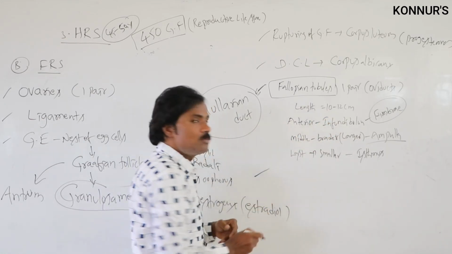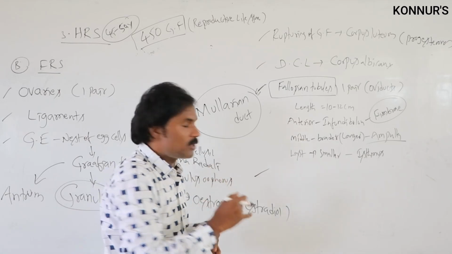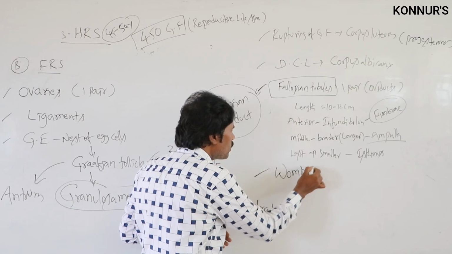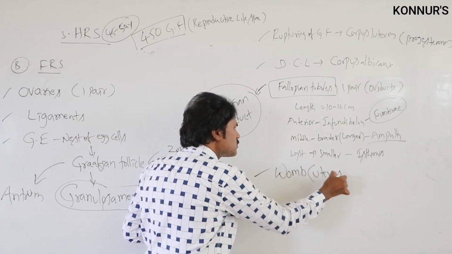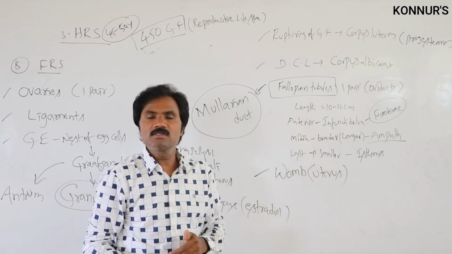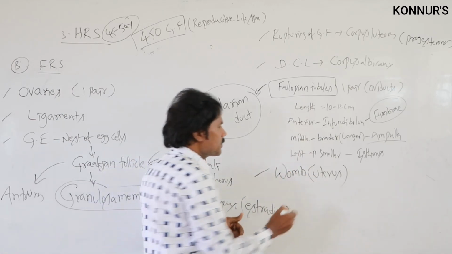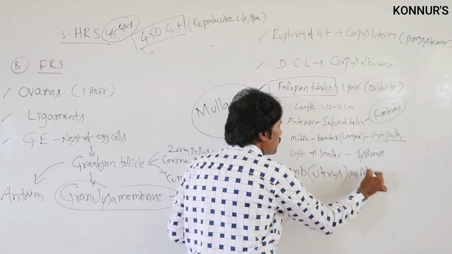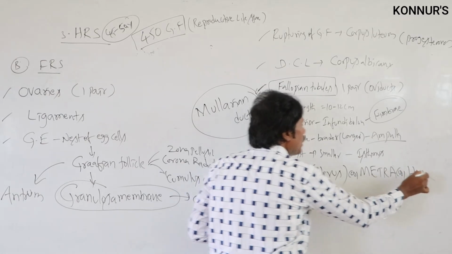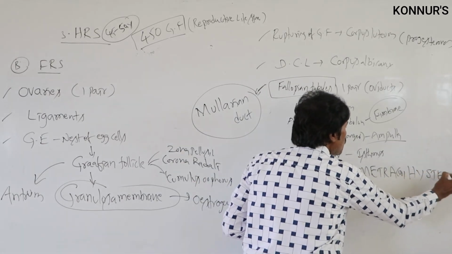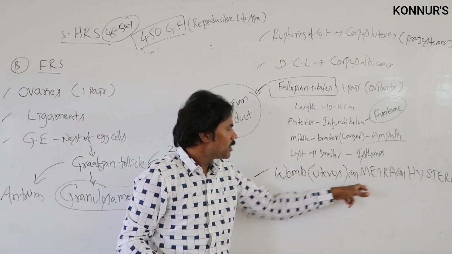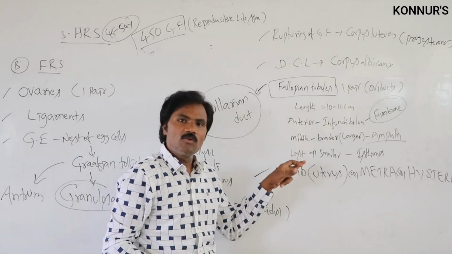After the fallopian tubes, the next part is the womb, or uterus. What is another name of the uterus? It is the metra, or hystera. So there are different names related to the uterus. It acts in a vital role.